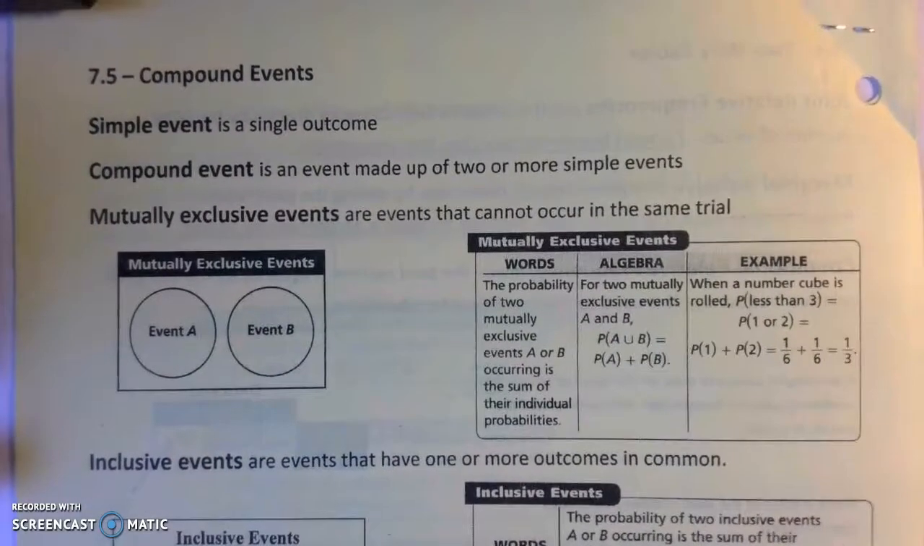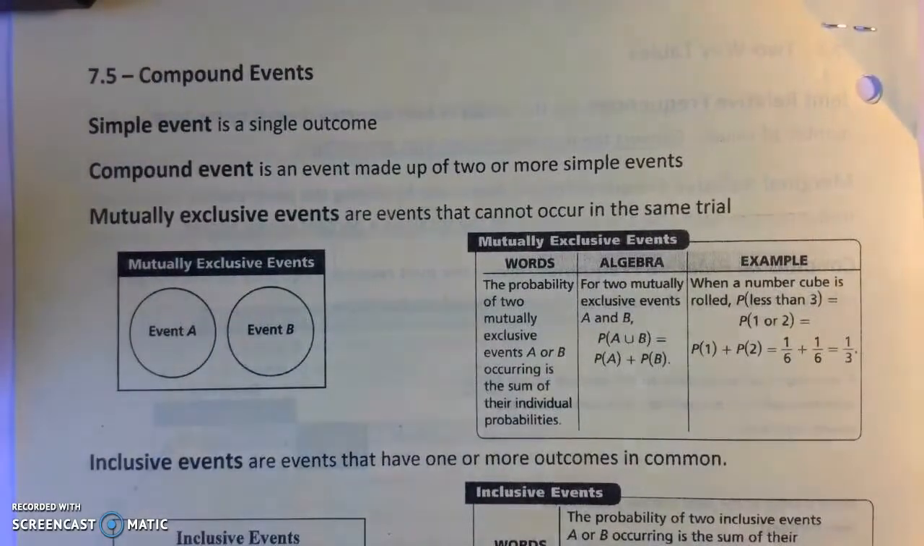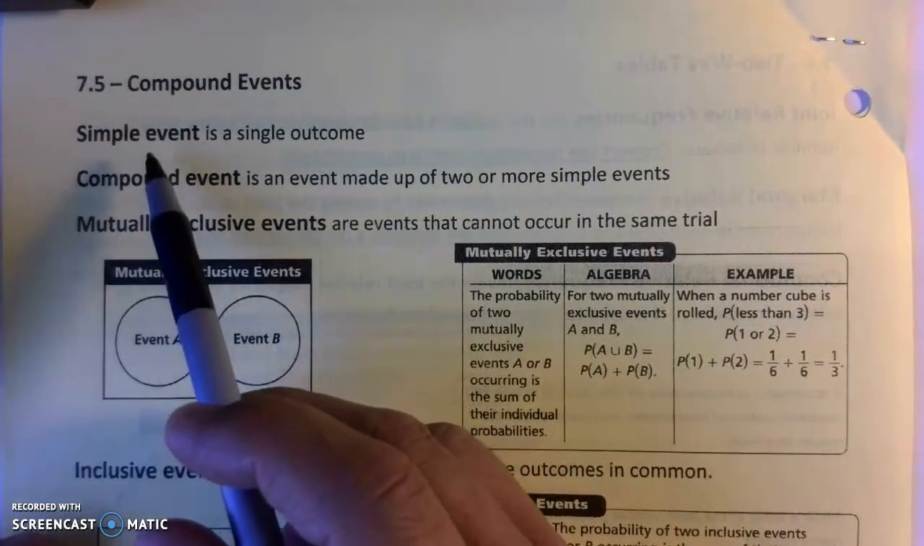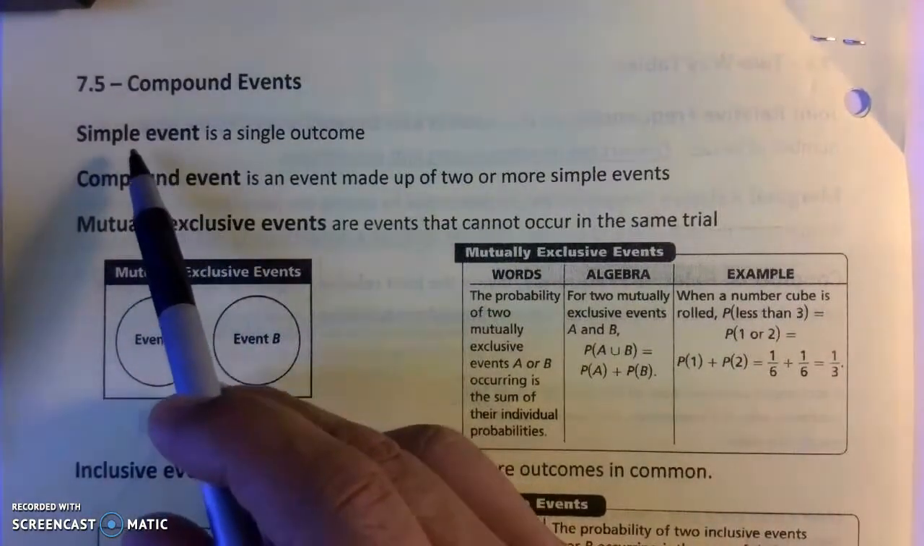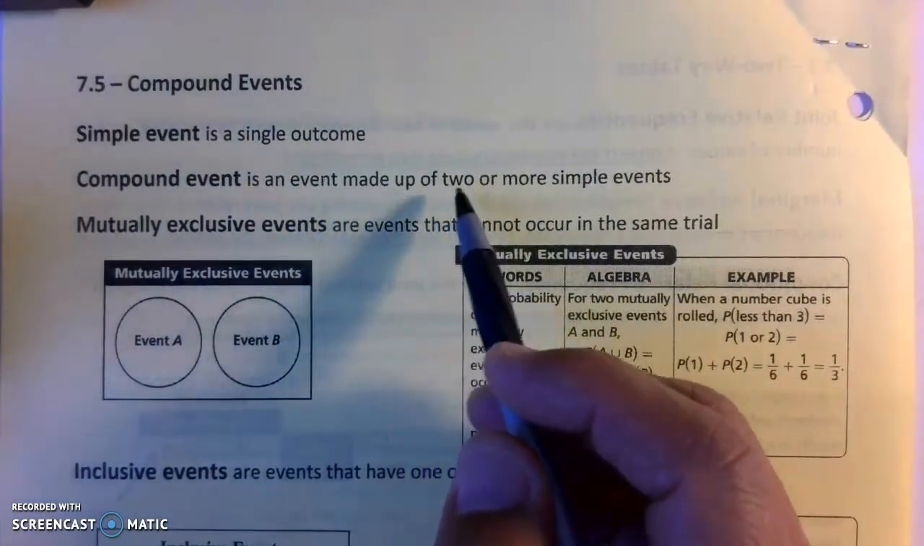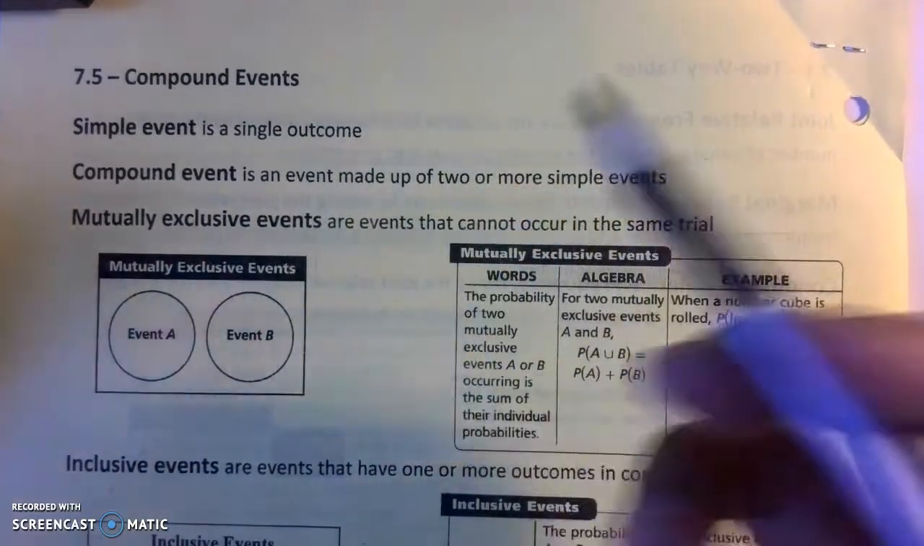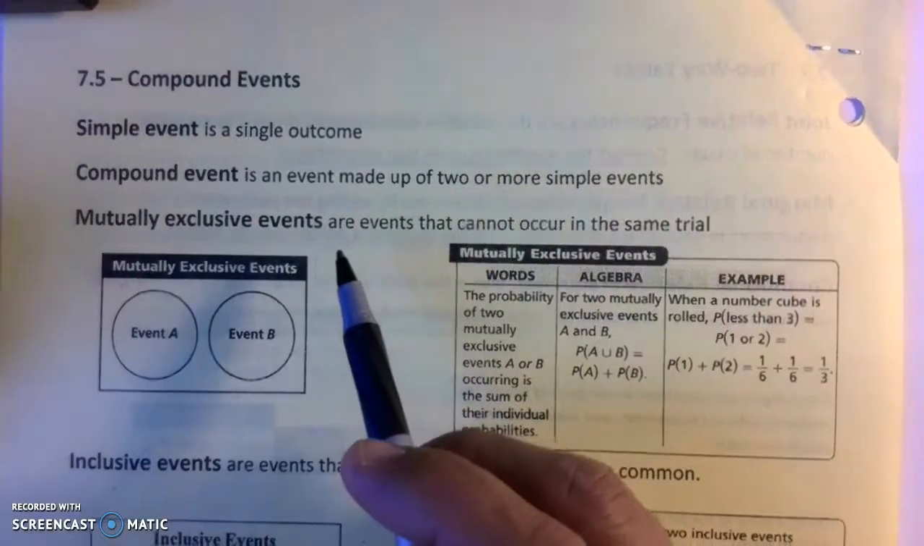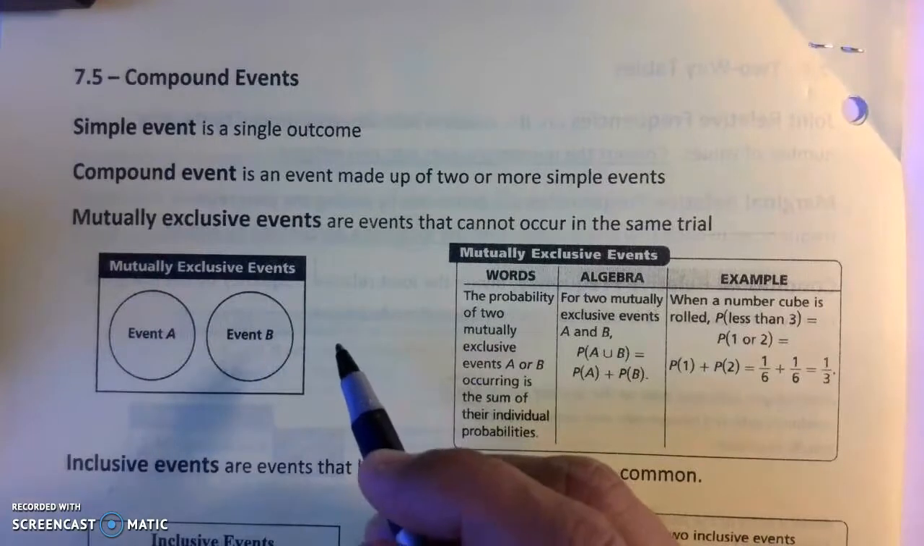All right, we're going into probability 7-5, compound events. The first two vocabulary words, I'm not quite sure how important they are. A simple event is just a single outcome. A compound event is an event made up of two or more simple events. Pretty much just wording here, but we're just going to see probability questions for the day.